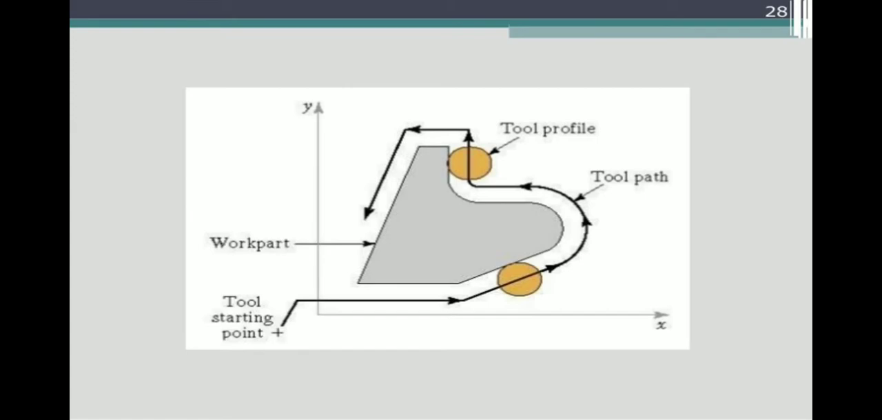So the cutting tool should start at one point and cut the material from one point to another point. So the cutting tool should move only along the tool path on that workpiece. So it is the tool path of the cutting tool. This yellow mark is the tool profile. It should move from one place to another place by using the tool path. So that is the contour motion control of the numerical control machine.